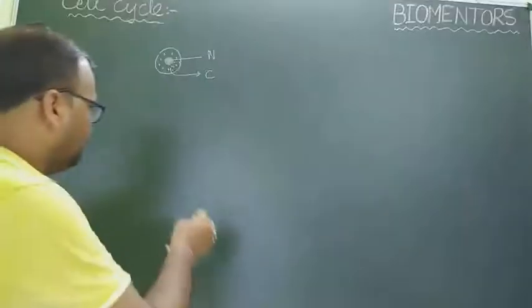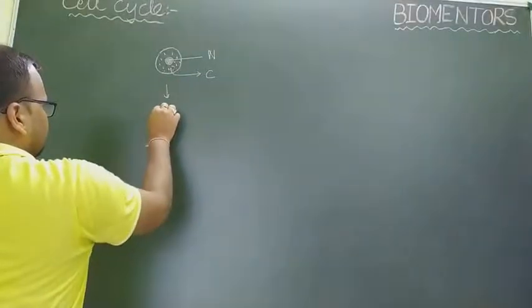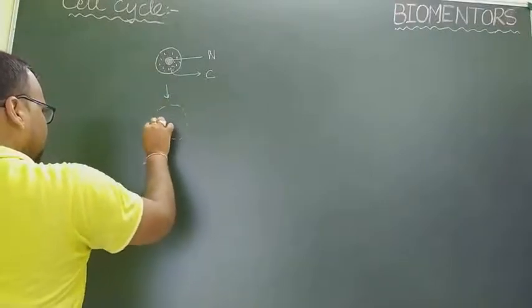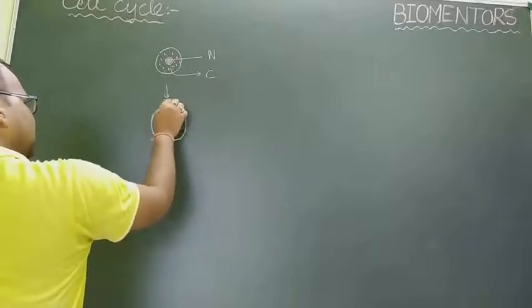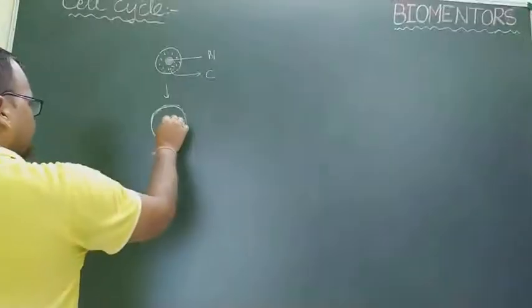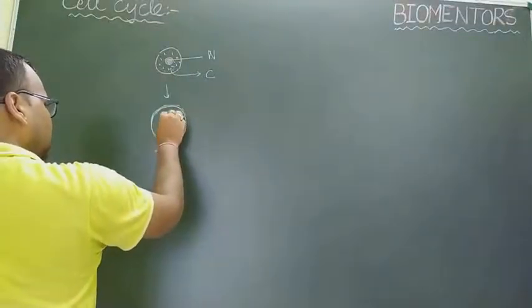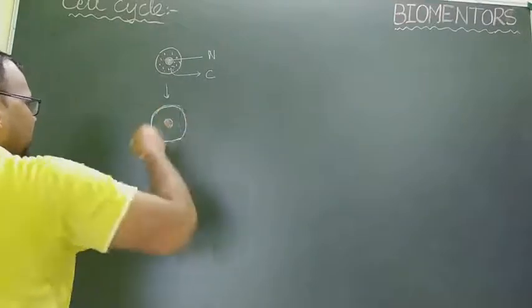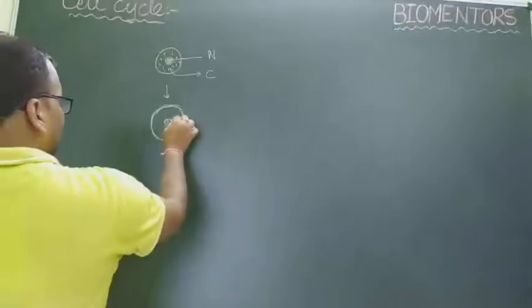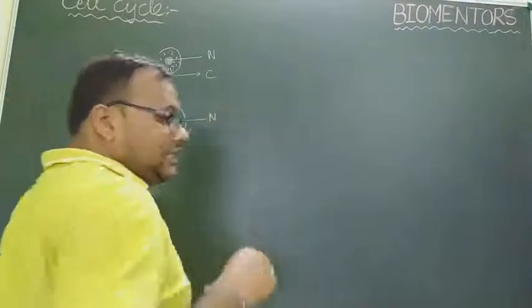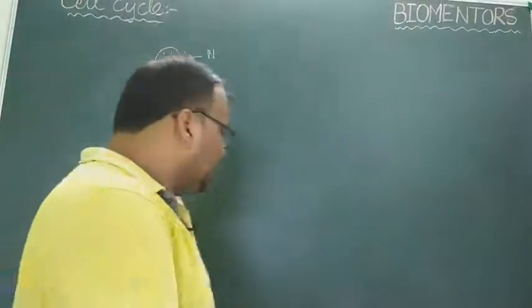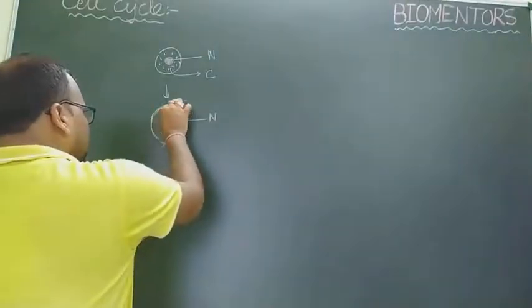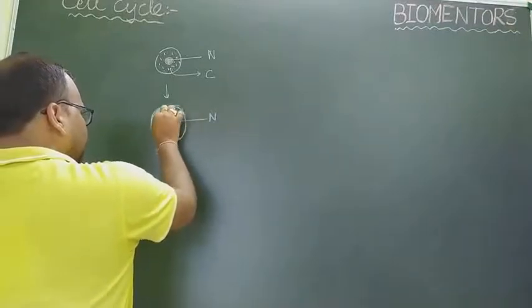So with the passage of time, the cell size is going to be increased. कुछ समय बाद, after some time, the size of the cell will increase, but the volume of nucleus will be same as the previous one. So the volume of nucleus is not going to change anymore. The increase in size of the cell is only due to synthesis of extra cytoplasmic content.